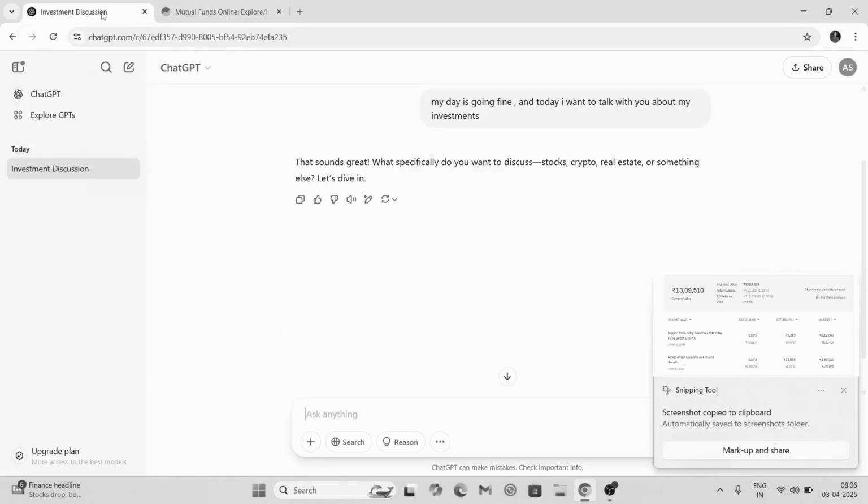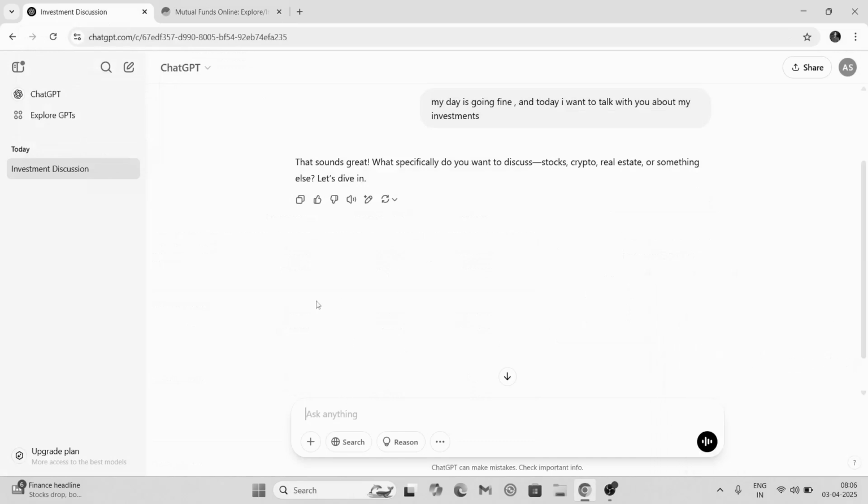Now I will go back to ChatGPT, and here I will click on this plus button. If you want to give details by yourself, you can write in text form, something like, I have invested 13 lakh rupees. You can do this, but I want ChatGPT to analyze the entire data, so I am going to upload the image here. ChatGPT will be able to do all the analysis for you.